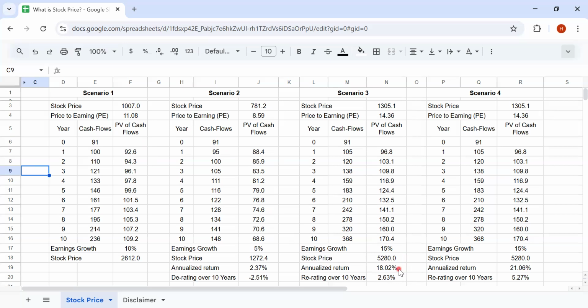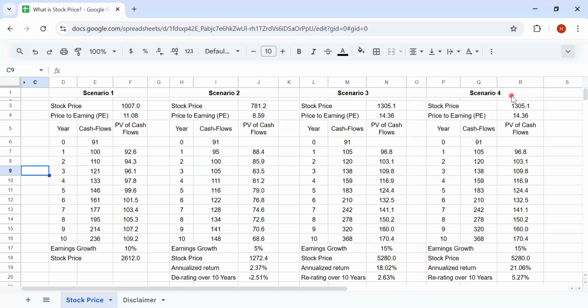This happens when most of the investors believe that the company can grow at 15% instead of 10%, leading to an increase in PE from 11.08 to 14.36. This increase in PE is called re-rating. This will result in higher returns compared to the earnings growth. This is what great fund managers actually do.